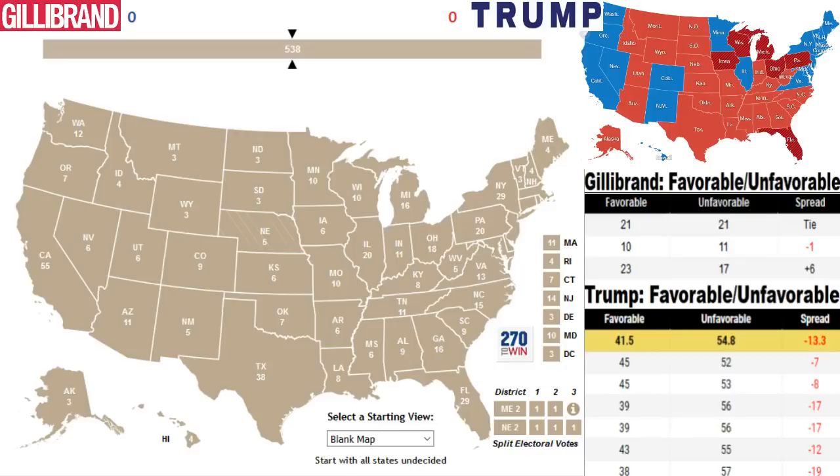and it's a situation where the favorable, unfavorable numbers have positive and negative connotations for each candidate. So Gillibrand, of course, very low name recognition across the country. She obviously has a bit more name recognition over in the Northeast, being from New York, but still, nonetheless, her favorable, unfavorable numbers very low on both sides of things, about a tie and very low, with well over 50% of the electorate having no opinion of Gillibrand.